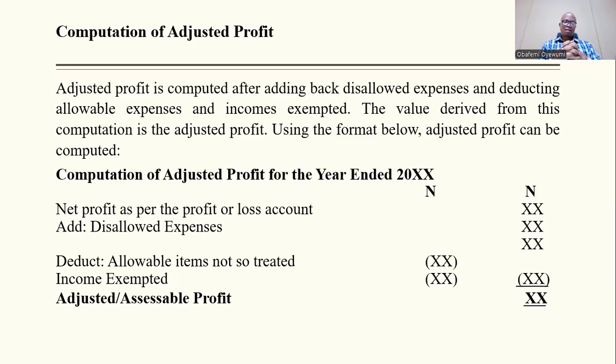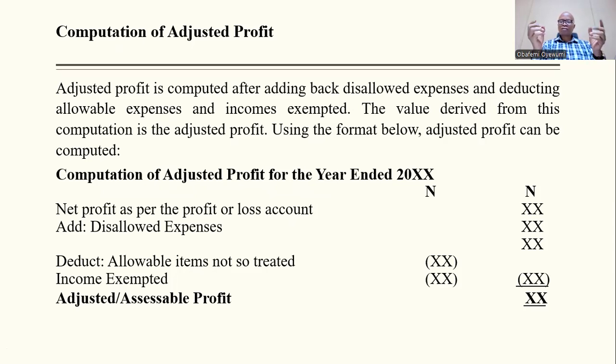All right, so let's look at adjusted profit. Adjusted profit is computed after adding back disallowed expenses and deducting allowable expenses and incomes exempted. So that is how to calculate your adjusted profit.